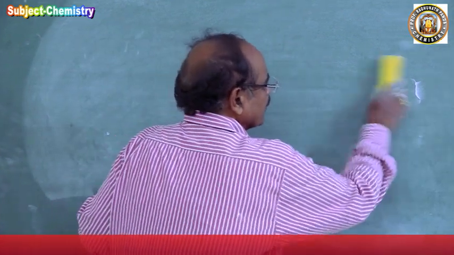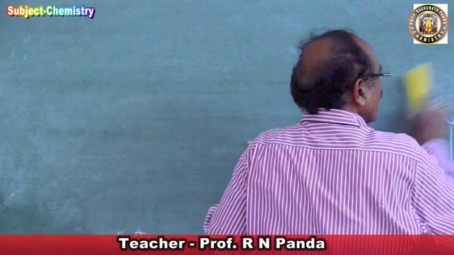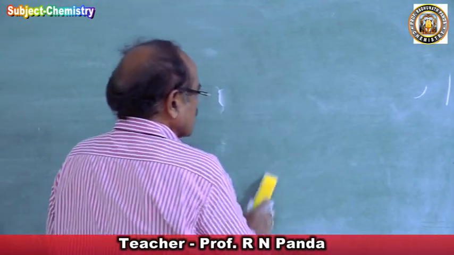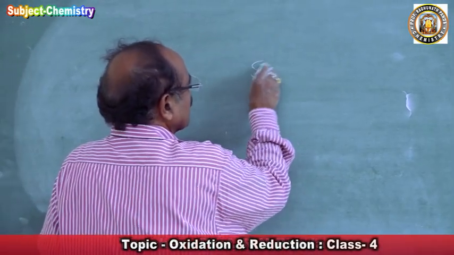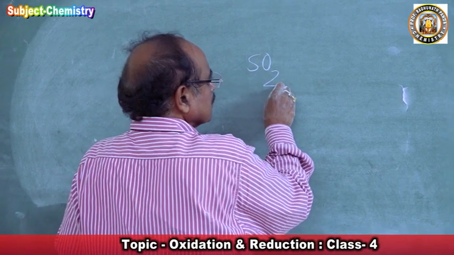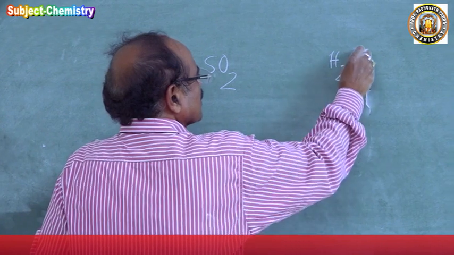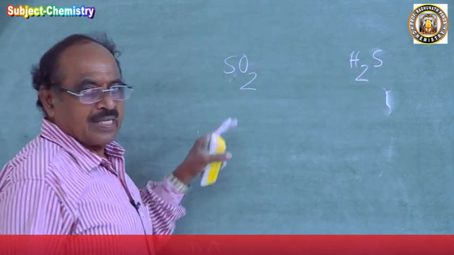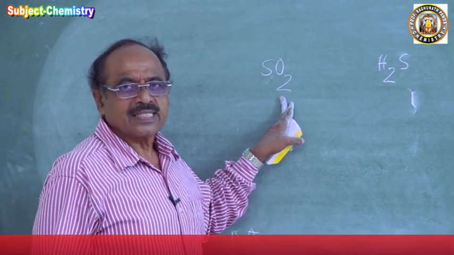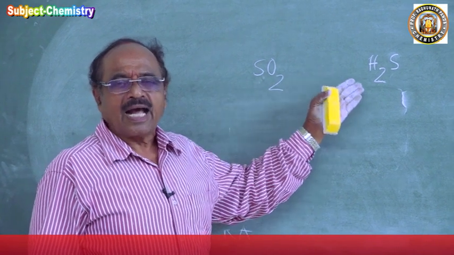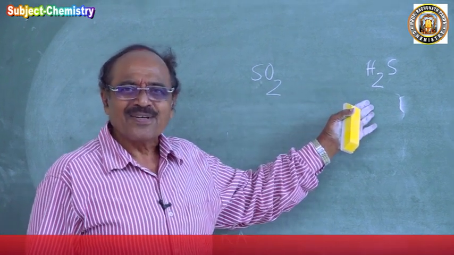You see, hydrogen peroxide you have done as a reducing agent. Now I am taking two compounds here. Suppose I have taken sulfur dioxide, a reducing agent, and H2S, which is also a reducing agent. We have done this: sulfur dioxide is a reducing agent, hydrogen sulfide is a reducing agent.